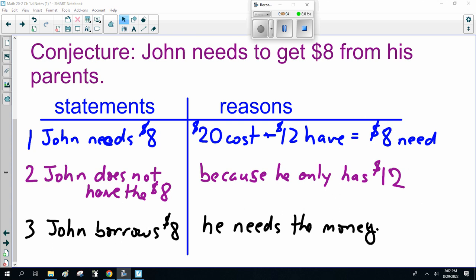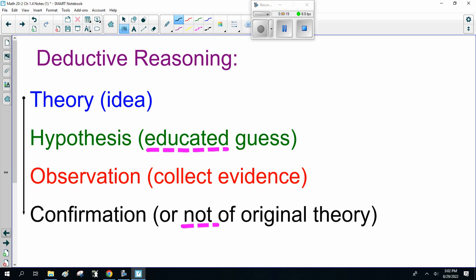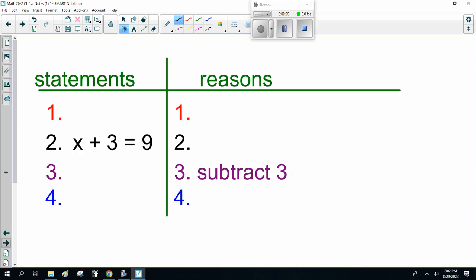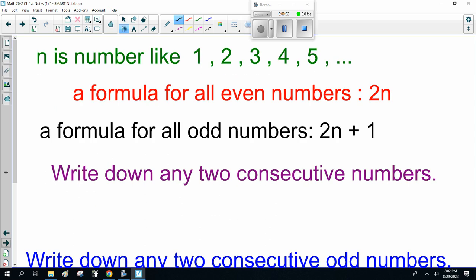Hello, ladies and gentlemen. Welcome back to Math 20-2, Chapter 1, Section 4, Proving Conjectures, Deductive Reasoning, Part 2. Now, remember with deductive, it's a little different. We have a theory. Then we come up with a hypothesis, or educated guess, then we do some observations or collect evidence, then we confirm it or not. So, and I talked about two-column proofs. I'm going to skip this one because it's kind of dumb.